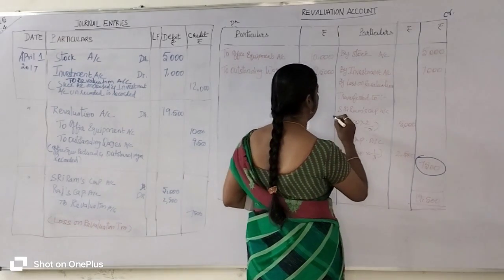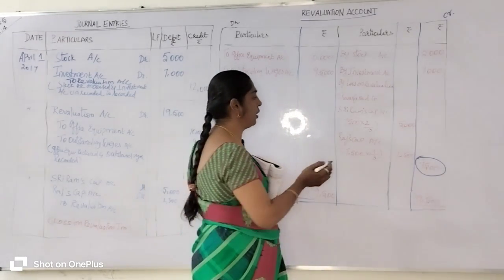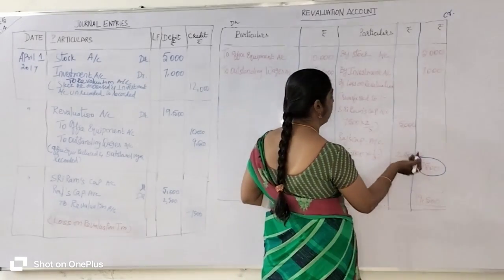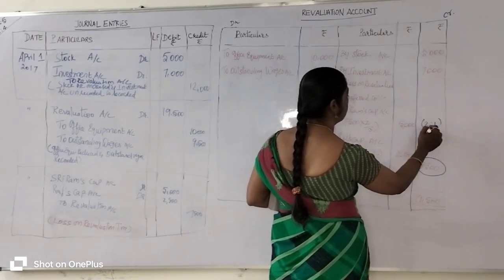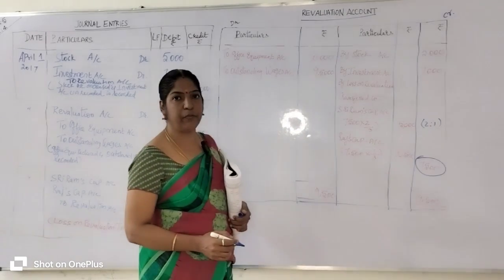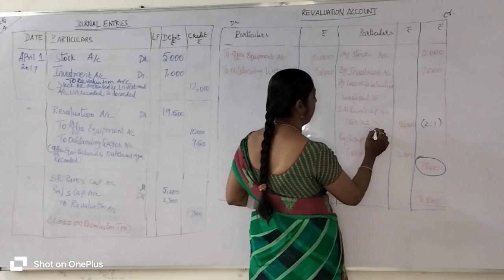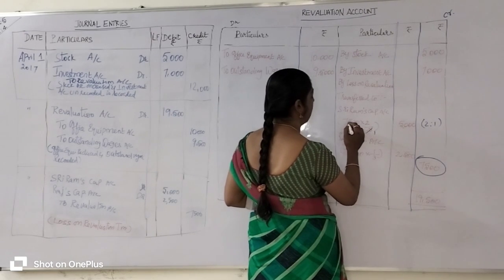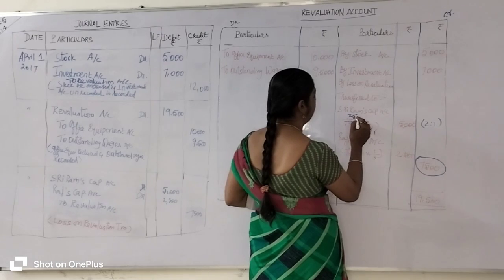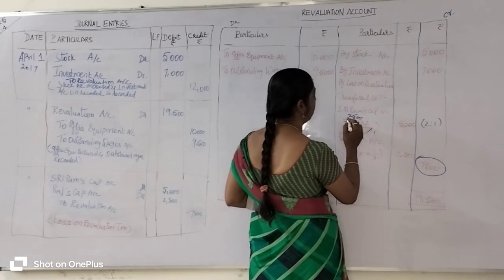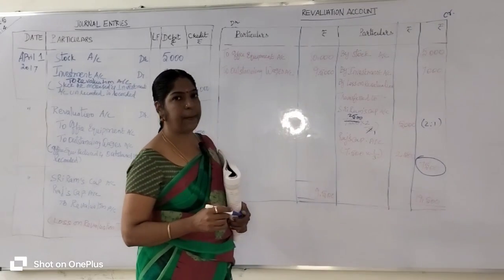So who are the old partners? Sriram and Raj. Now we are going to transfer this accumulated loss to the old partners. Their old profit sharing ratio is 2:1. So 7,500 into 2 divided by 3. 3 times 1 is 3, 3 times 25 is 75, so 2,500 rupees. Into 2, you get 5,000 rupees, which belongs to Sriram's capital account.